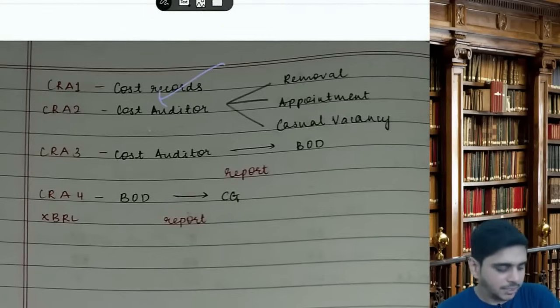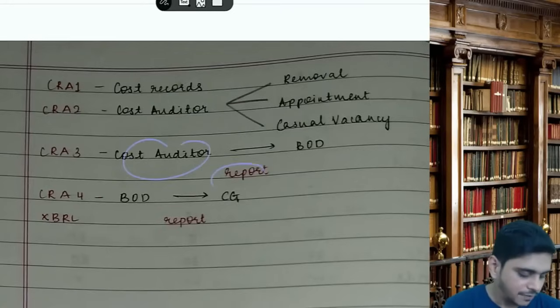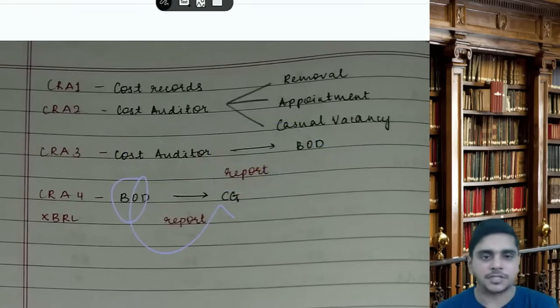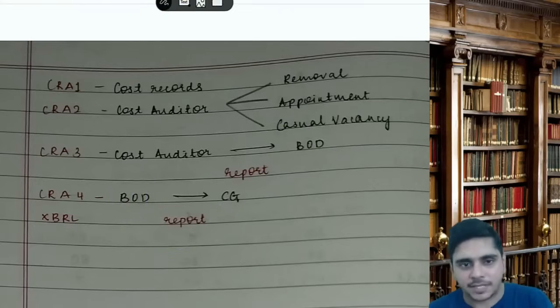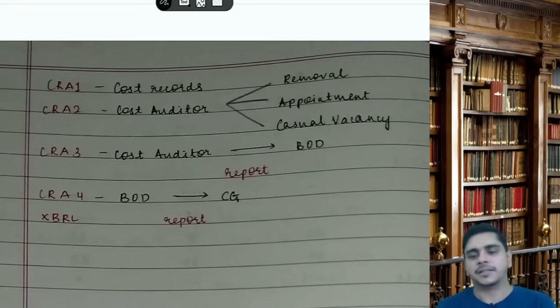CRA1 is cost record. CRA2 is cost auditor's appointment, removal, casual vacancy. CRA3, the cost auditor will give the report to the board of directors. CRA4, XBRL, the board will give the report to the CG. These are the form numbers for the purpose of MCQ.